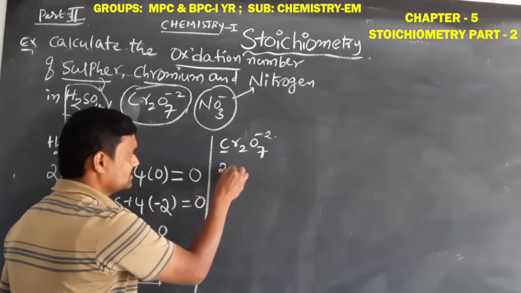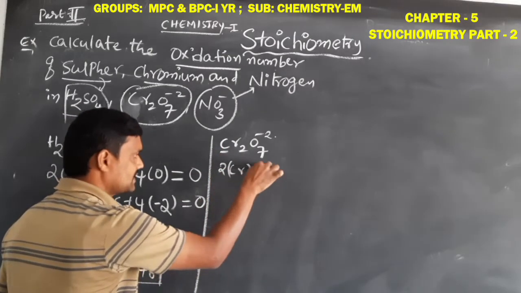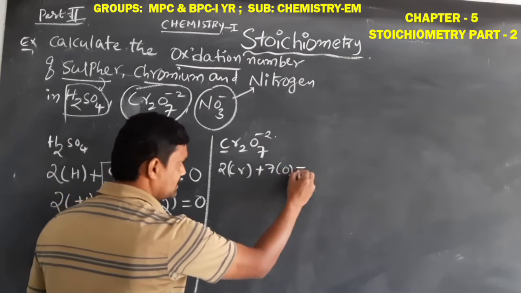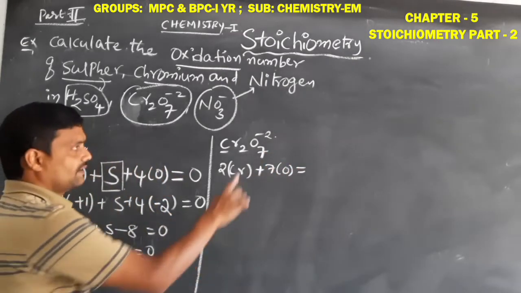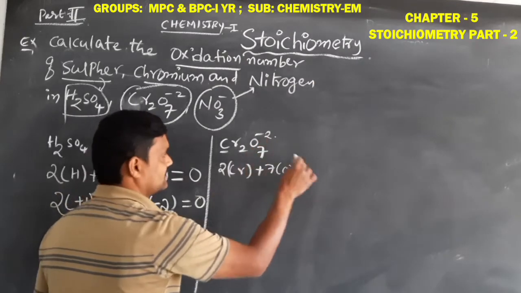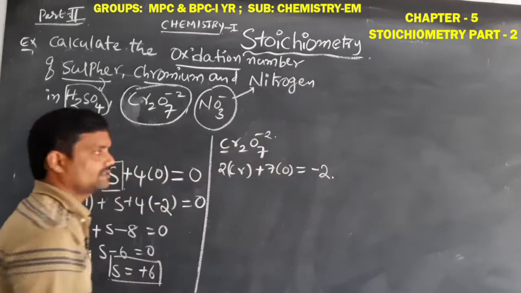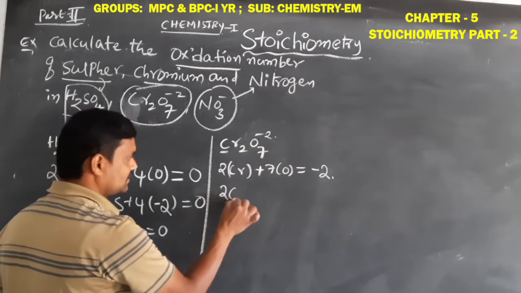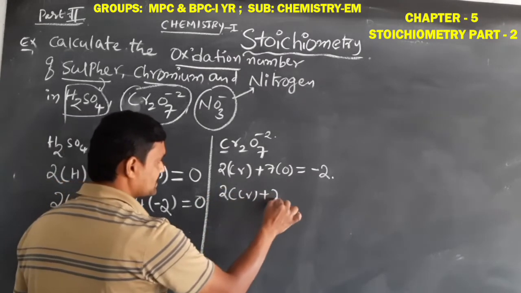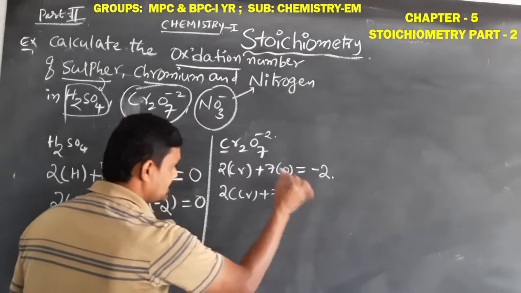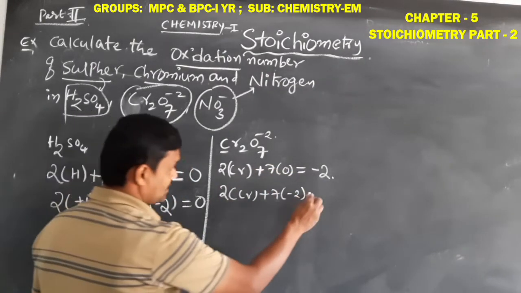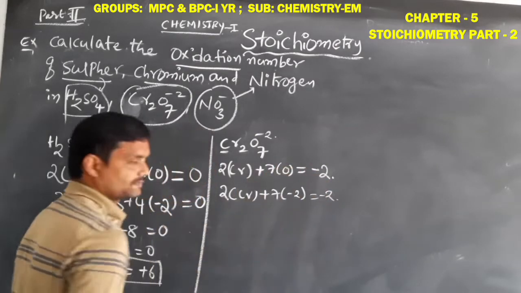How many chromiums? 2 chromium atoms, plus 7 oxygen atoms, equals the charge on the ion, so here we write -2. Okay students, this is a simple way. Then the chromium plus the oxygen oxidation number, which we substitute as -2, equals -2.